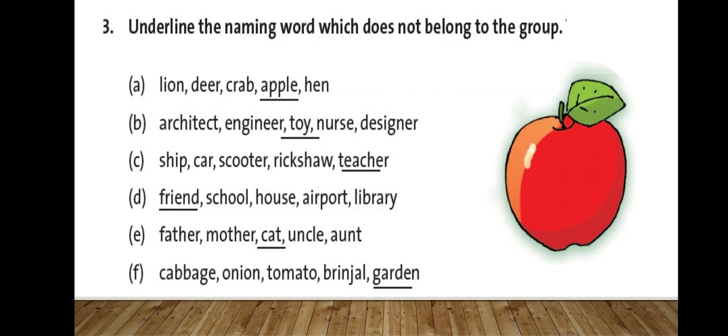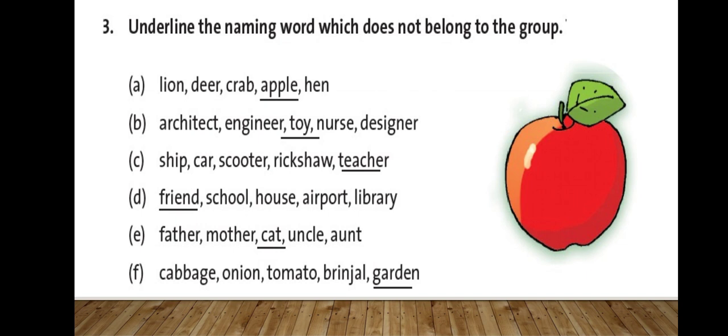A. Lion, deer, crab, apple, hen. So lion, deer, crab, hen are all the names of what? They are the names of birds and animals. But apple is a fruit. So apple does not belong to the group. So apple is underlined. Okay.